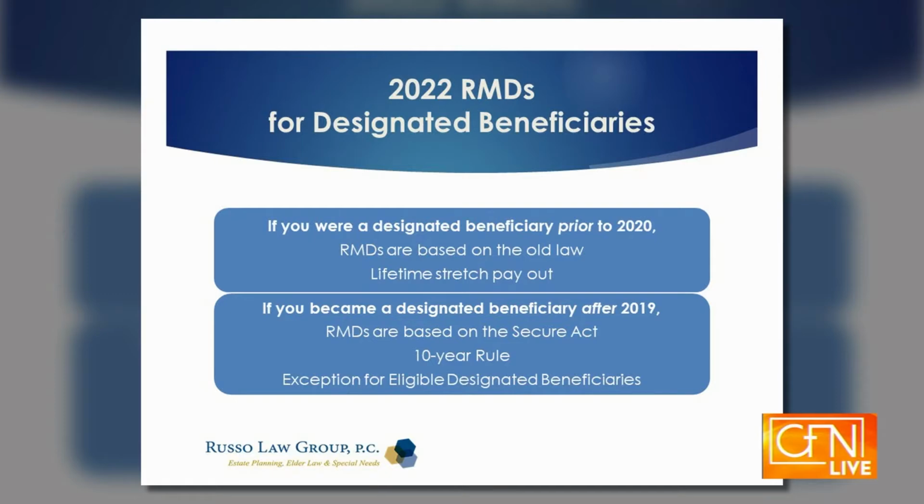If you became a designated beneficiary after 2019, you're under the new rules, and you have to take it out within 10 years. The IRS says, we want to tax this money that wasn't taxed when you funded the traditional IRA account, so they're forcing you to take it out sooner. There are lots of exceptions, called eligible designated beneficiaries, and there are 5 groups of people that allow you to take it over a lifetime or a longer period of time.